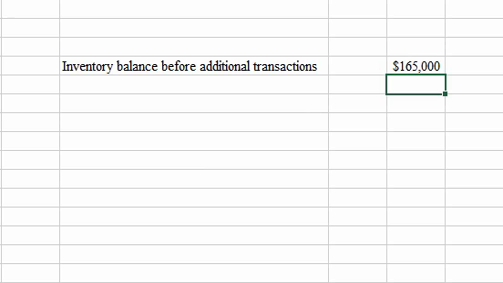So we need to read through each of these and see if there are any that KWOC needs to pick up in their inventory, and add to the $165,000, or possibly deduct from. It says determine the correct inventory amount to be reported in KWOC's 2016 balance sheet. So let's start with number 1.